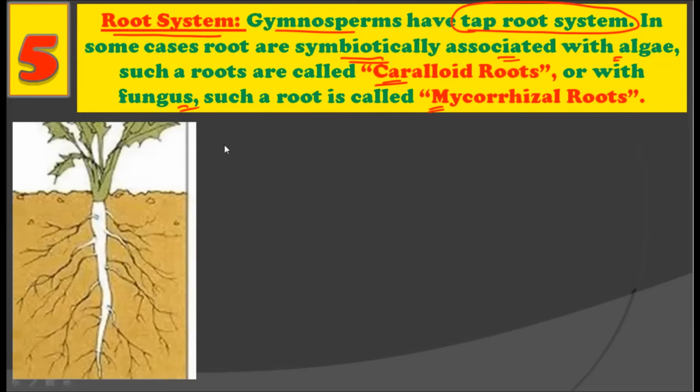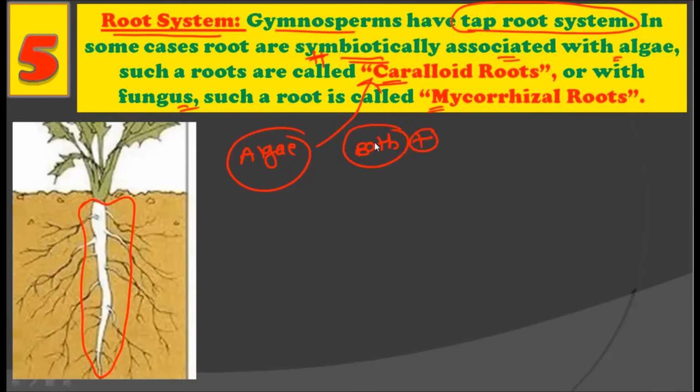As you know, gymnosperms typically have taproot system. Plus, if they form the symbiotic association with algae, then such a type of roots is called the coralloid roots. Now, symbiotic association, as we have discussed in the previous videos as well, is a relationship in which both the partners get benefited, right? So, algae form the association with the gymnospermic roots called the coralloid roots, and there are some fungus which also form the symbiotic association with the roots of gymnosperm, and such a root is called the mycorrhizal root.